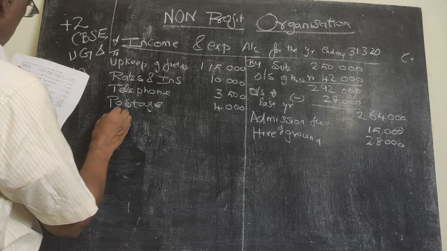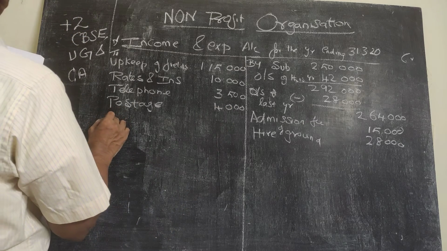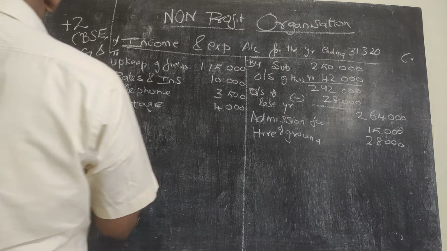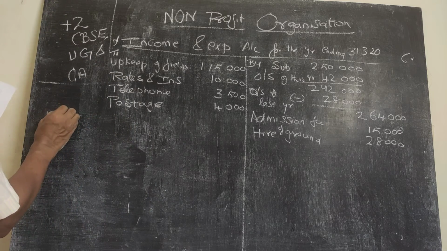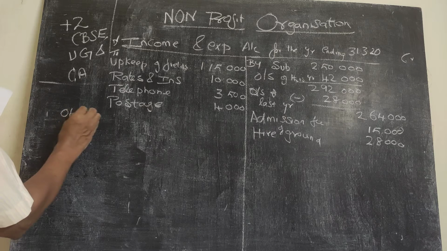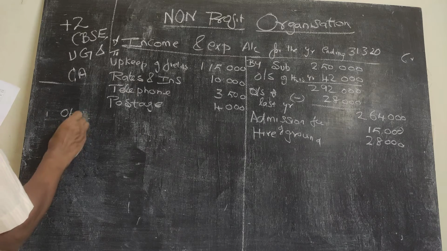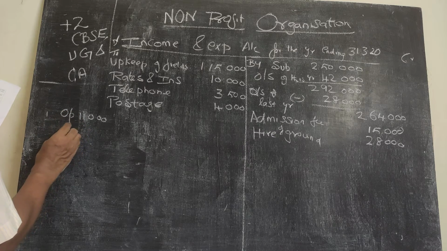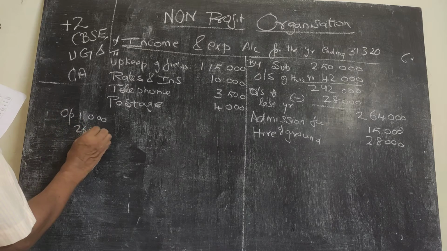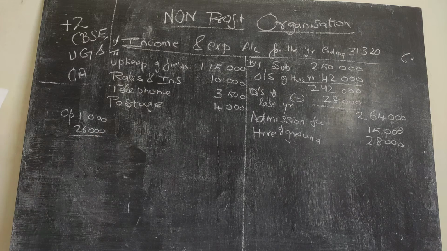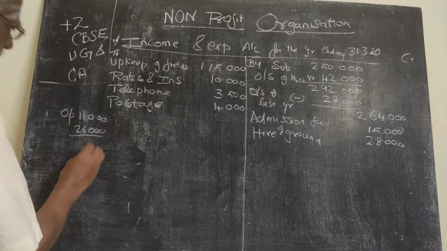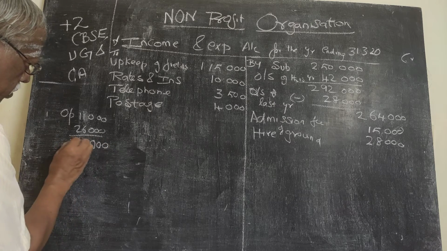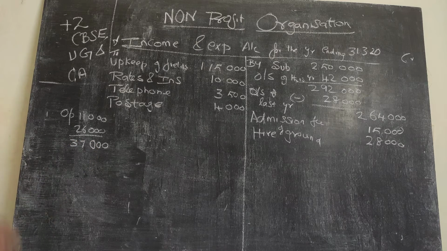Printing and stationery: there is some figure in the opening. So opening printing and stationery 11,000 rupees, and this time we have paid 26,000 towards that. At the end they have given that 30% should be written off. Closing balance they have not given.